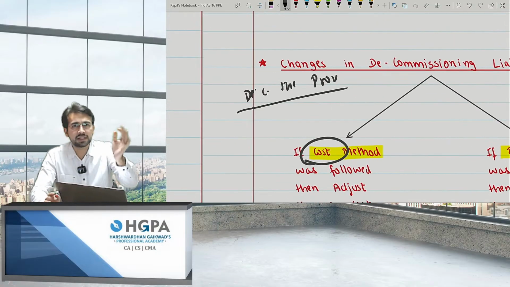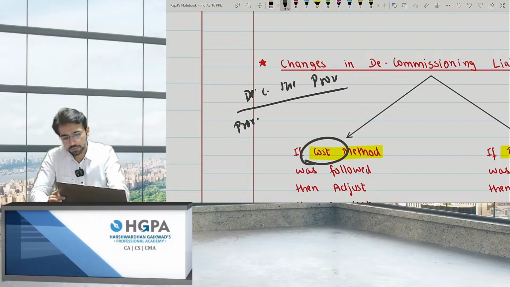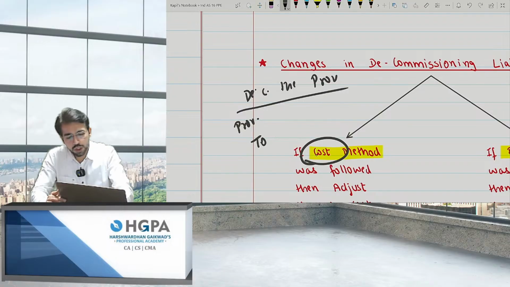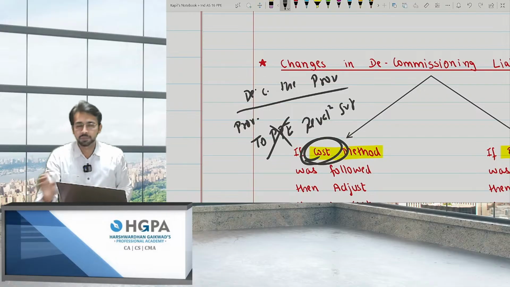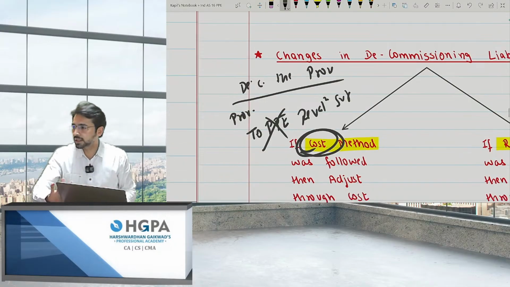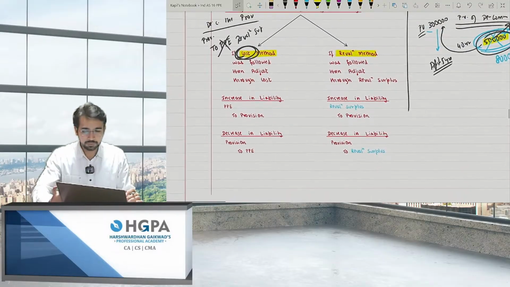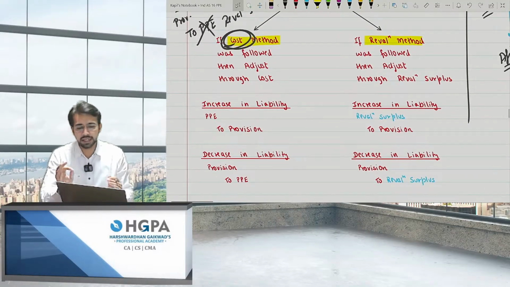Provision has a credit balance, so you'll debit the provision, and to what? If it is cost model, you'll adjust through cost. If it is revaluation model, you'll adjust through revaluation surplus. This is what you have to do. So these are the 2 points, increase and decrease. So I've given the entire concept.